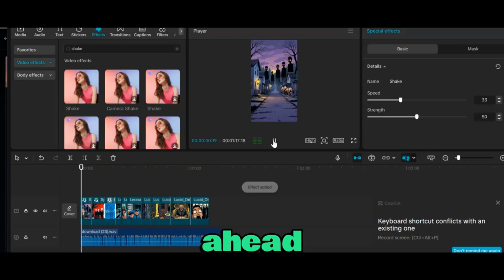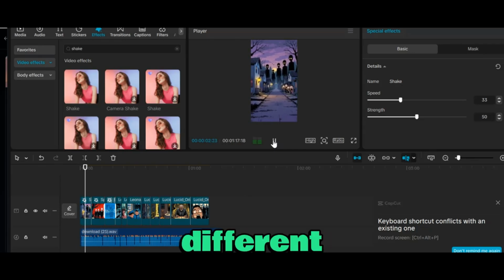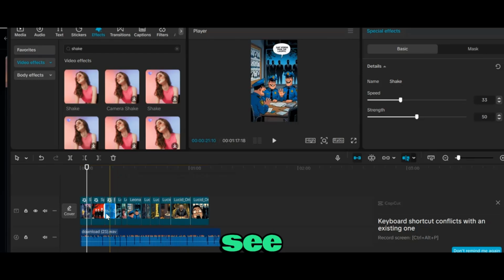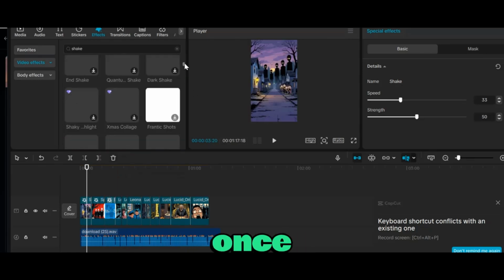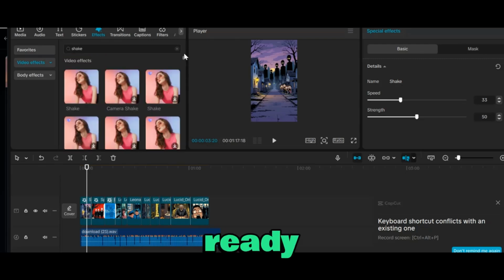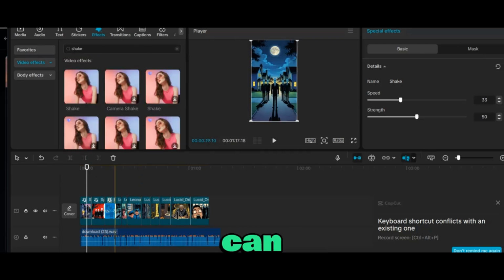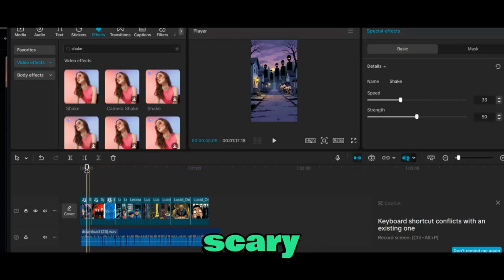So once you're done, you can go ahead and add whatever effect. Try out different effects and see which one works for you, and then add it to your videos. Once you're done, you have your video ready. So this is basically how you can create this kind of scary video.